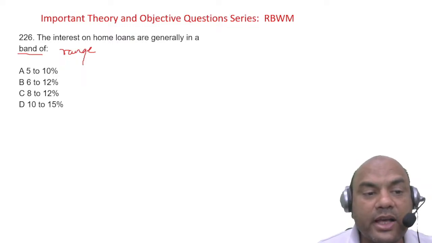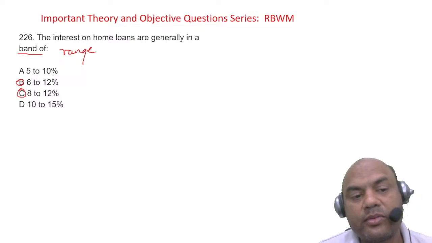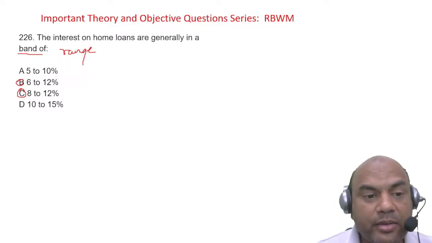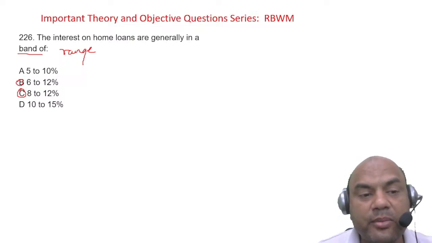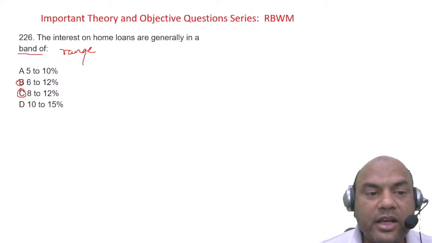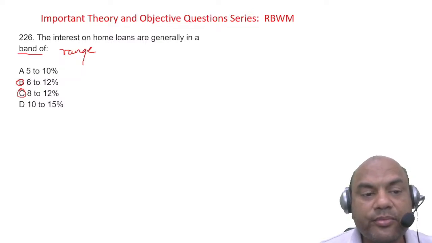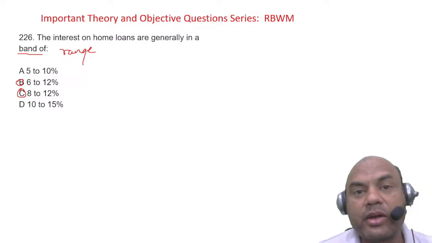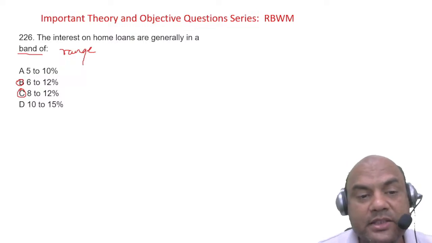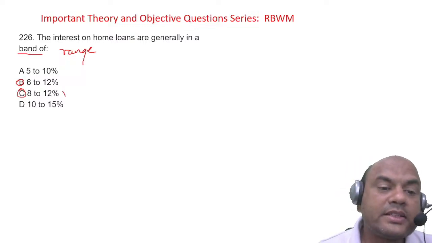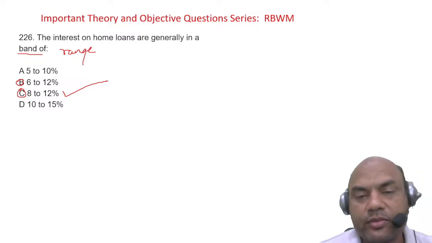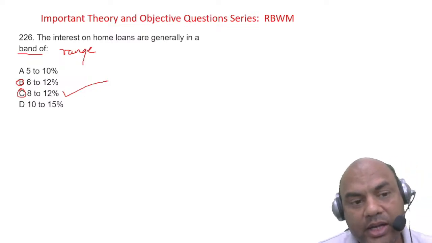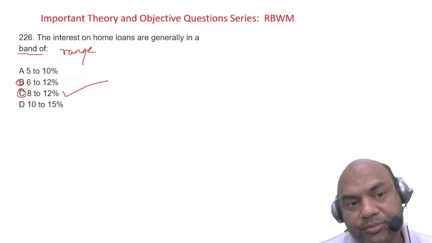Now I can have the answer of 6 to 12 or I can have the answer of 8 to 12. Somebody might say 6 to 12 is also right, because if I say 9%, it will be within the 6 to 12. It will be within this 8 to 12, but we have to give the precise answer. The range generally going on is 8 to 12, depending on bank to bank, 8% to 12%.